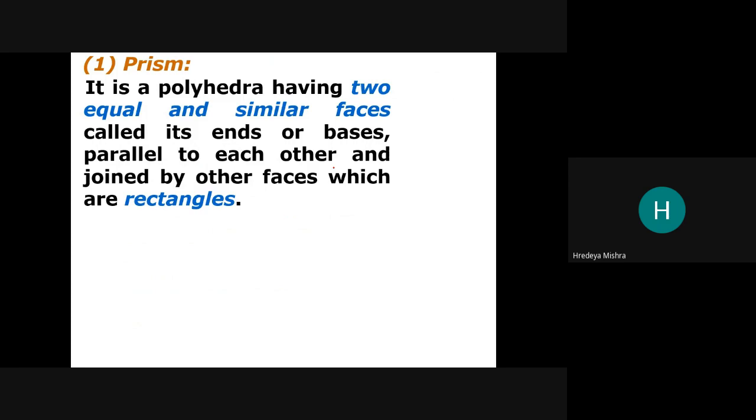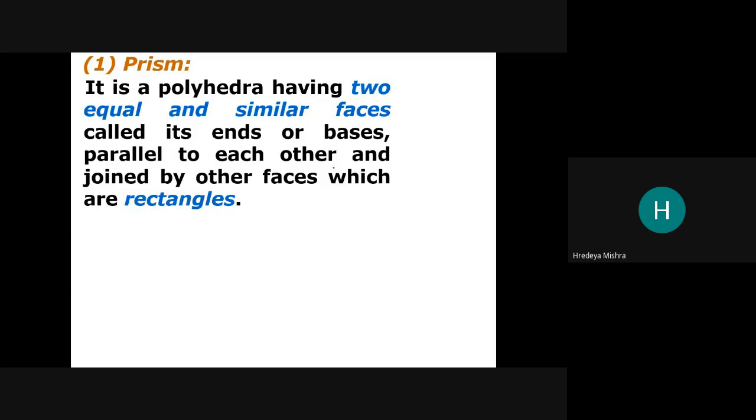So understand, it is a polyhedron having two equal and similar faces called its ends or bases, parallel to each other and joined by rectangular faces.